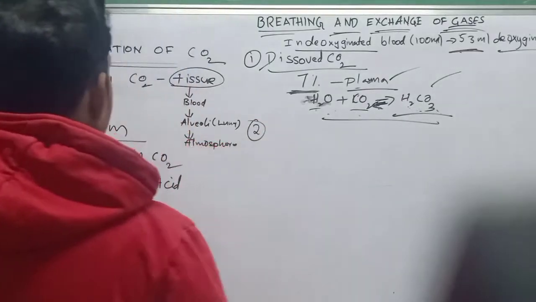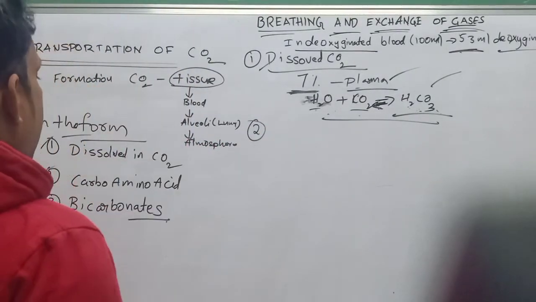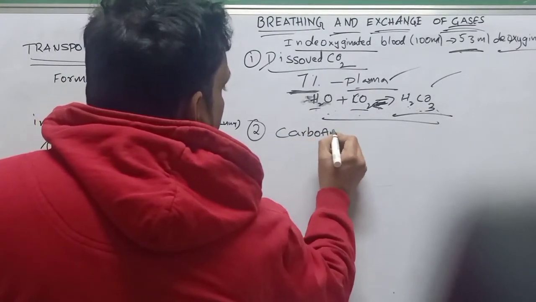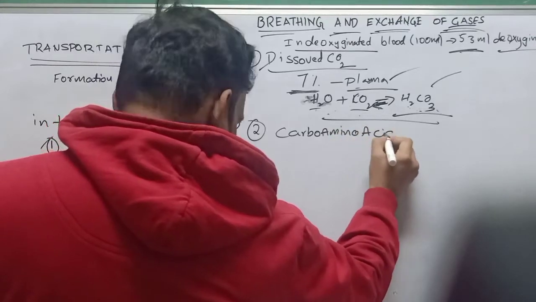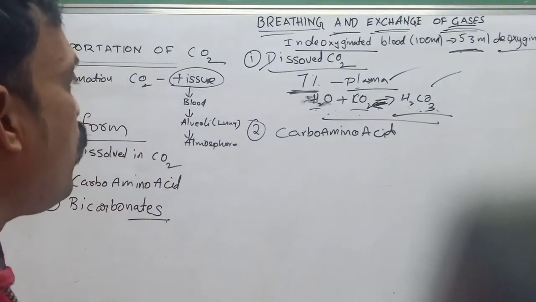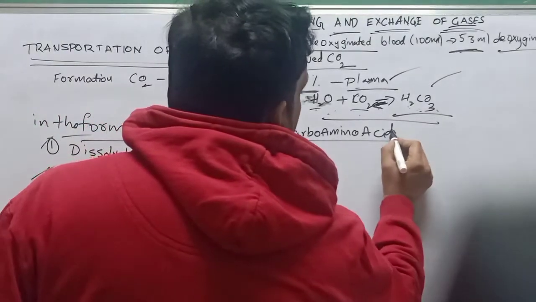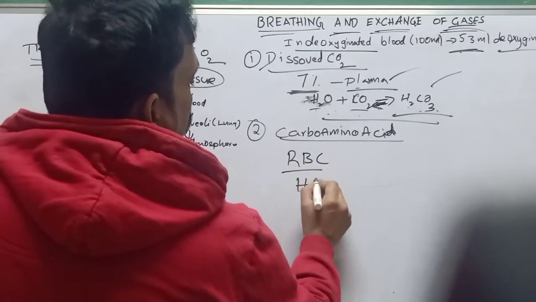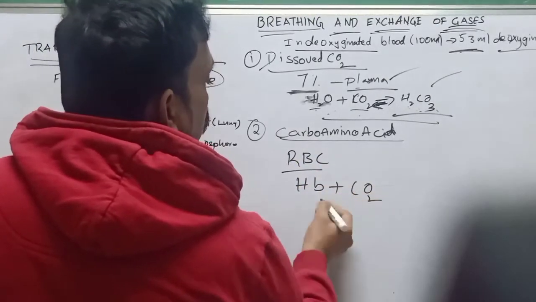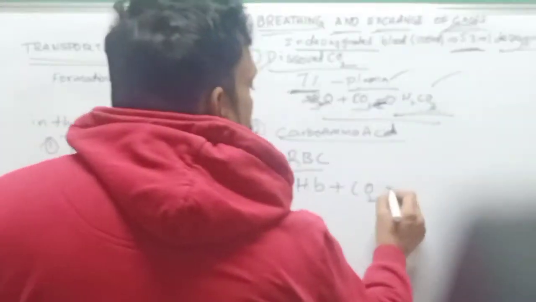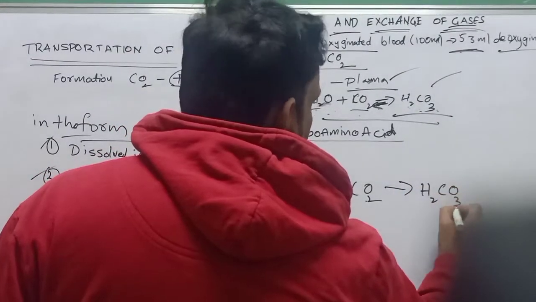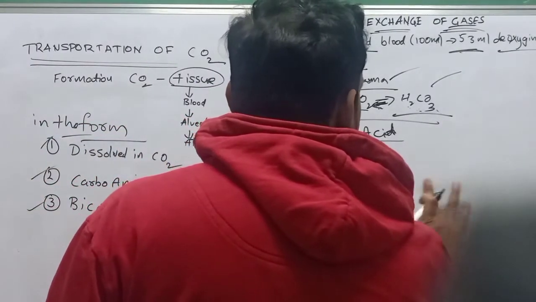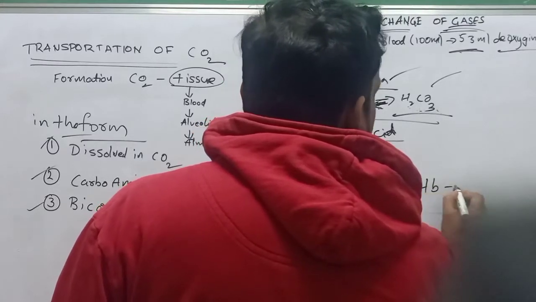The second one is carboamino acid, the form of carboamino compounds. That means in RBC there is hemoglobin, Hb. The carbon dioxide from tissues reacts with hemoglobin and forms HbCO2.